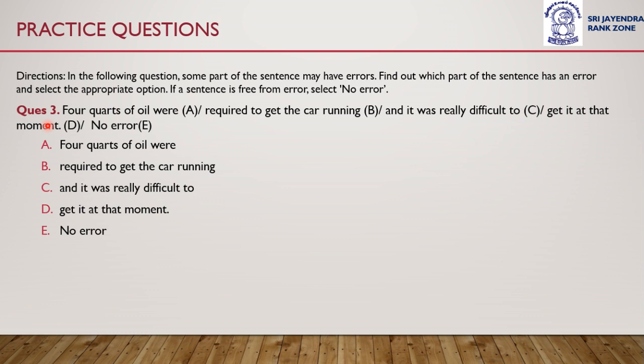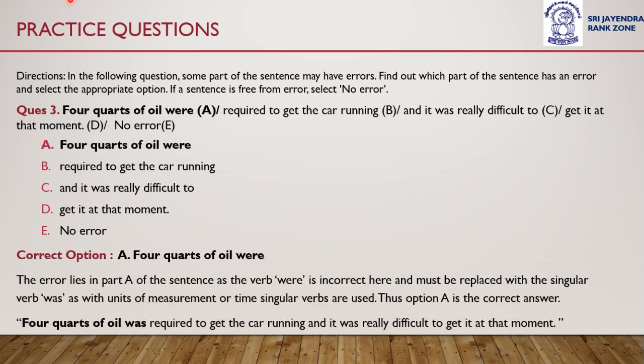Four quarts of oil were required to get the car running, and it was really difficult to get it at that moment. So, the answer to this question is option A. The four quarts of oil were.